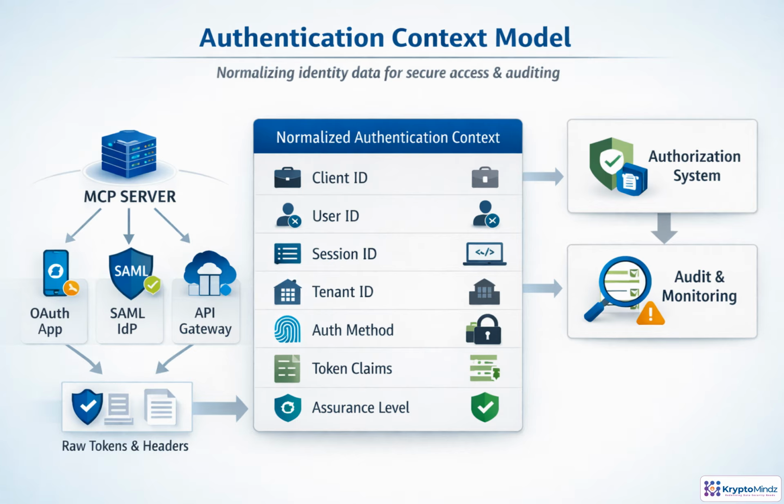A production MCP server should not let every tool or policy module interpret tokens differently. Instead, it should verify the incoming evidence first, such as OAuth tokens, SAML assertions, or trusted gateway headers. Then it should convert that evidence into one internal authentication context: client, user, session, tenant, scopes, method, claims, and assurance level. That context becomes the shared input for authorization and audit. The key rule is source integrity. Raw identity fields are only claims until they are cryptographically verified or delivered by a gateway you explicitly trust.